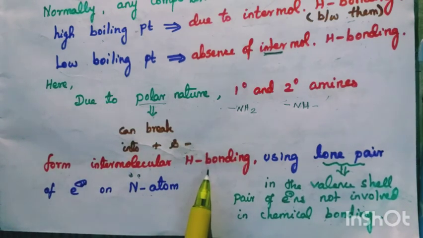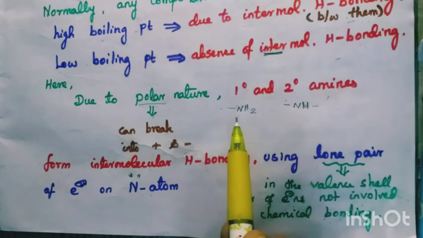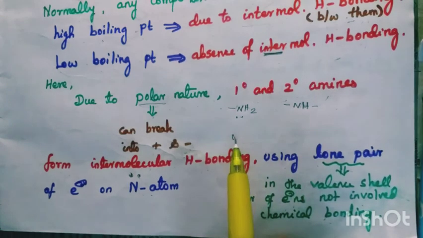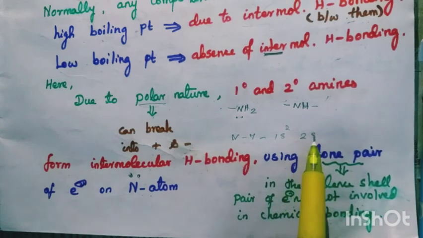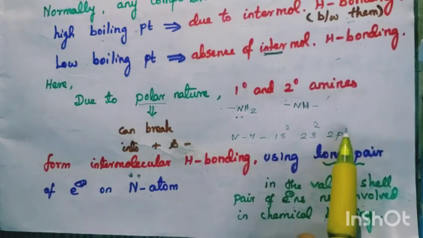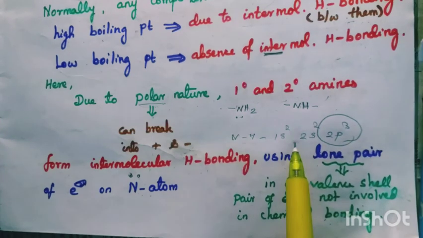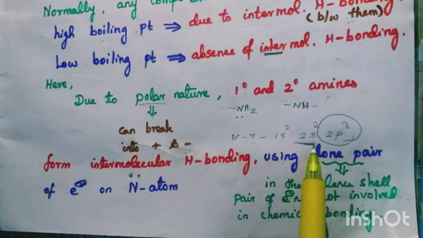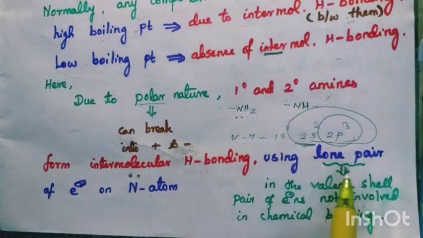How does it form intermolecular hydrogen bonding? Using the lone pair of electrons on the nitrogen atom. Nitrogen, what is its atomic number? 7. How to write the electronic configuration? 1s2, 2s2, 2p3. Only these electrons are involved in bonding, and this exists as a lone pair. This is the outermost shell, no? So what is a lone pair?